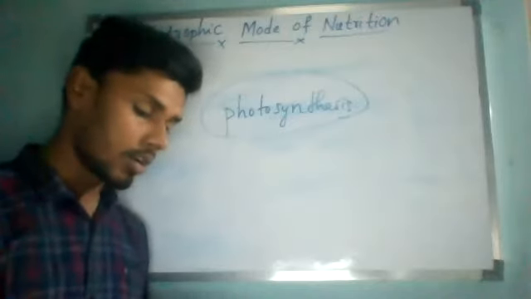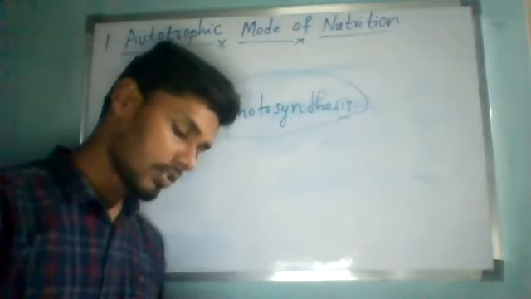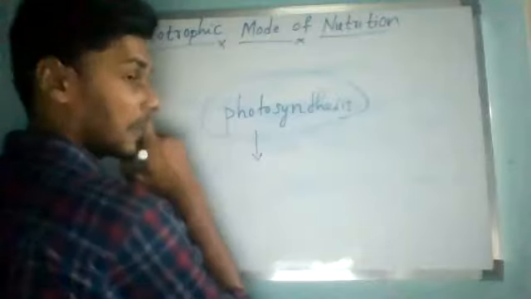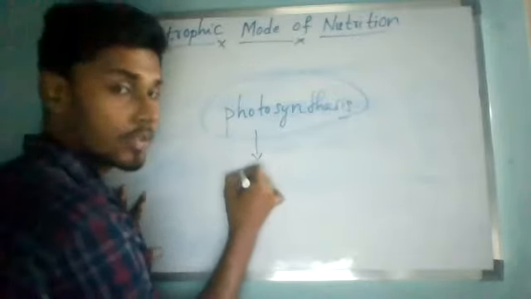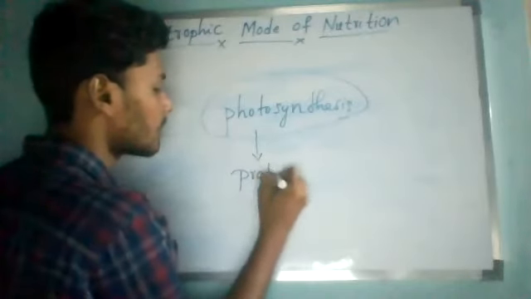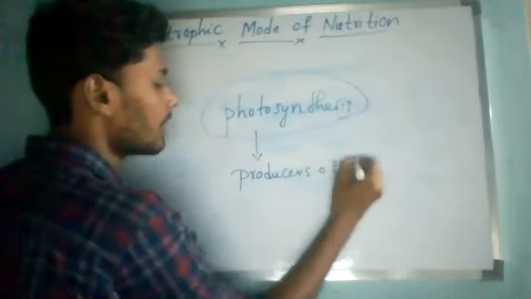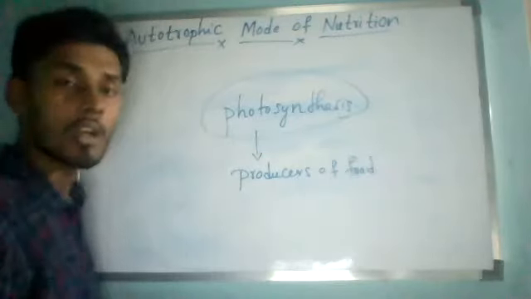So that is why these autotrophs are called, what should we call them, consumers or producers? Producers. Autotrophs are called producers of food. Whatever autotrophs produce as food by photosynthesis, a chemical reaction, they are called producers of food.